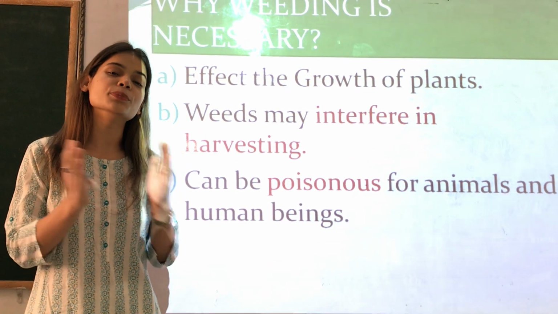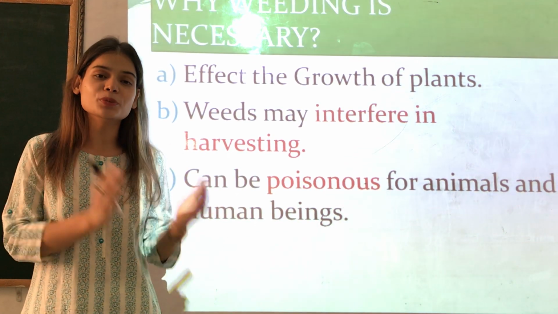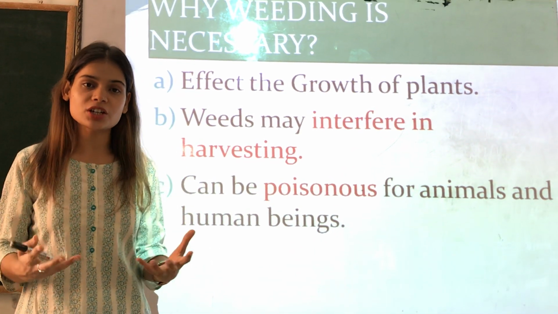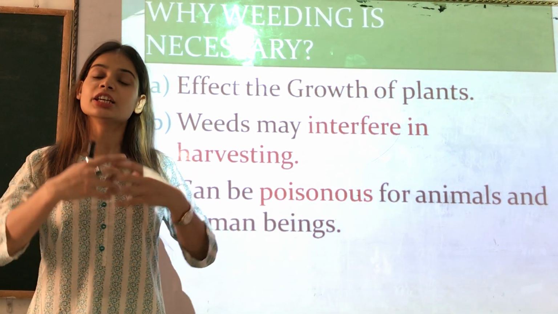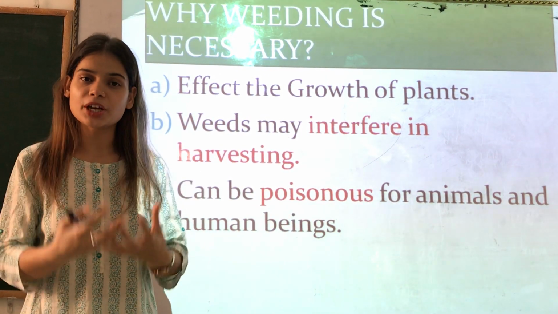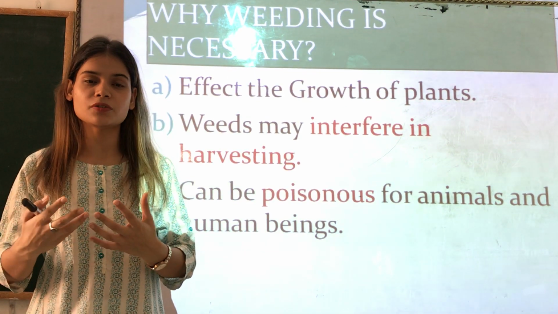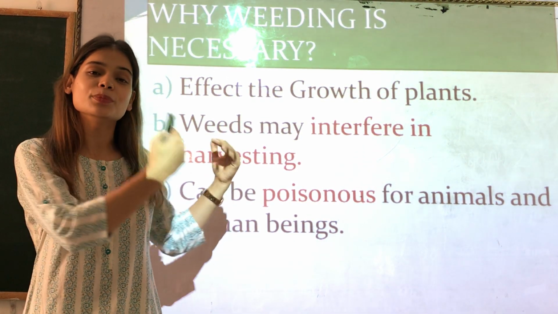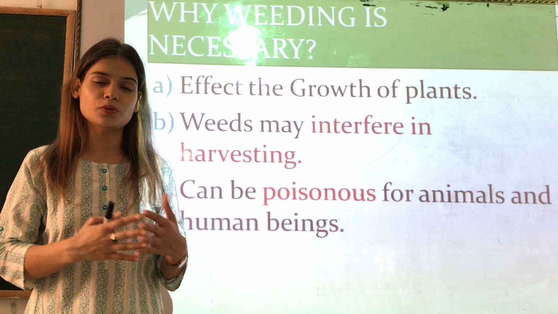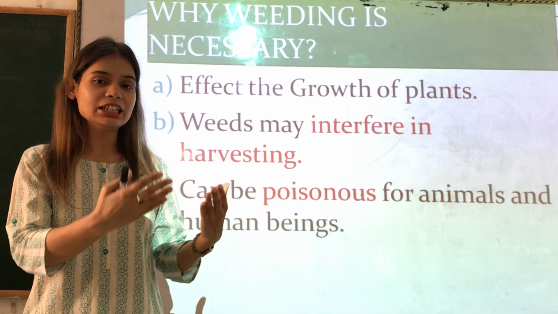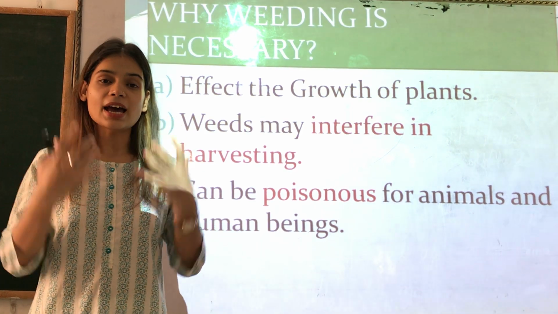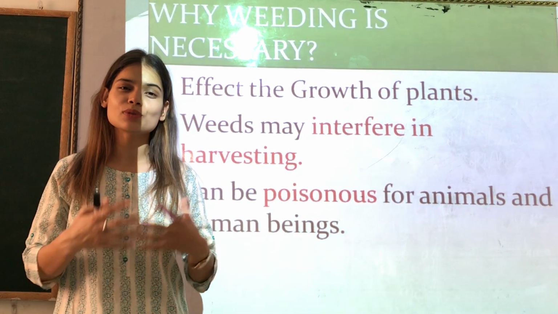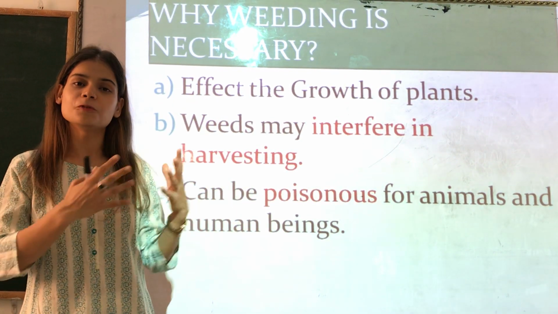So the farmer needs to remove them for better production. If the farmer is using the best quality of seed, giving fertilizers and manures, and using modern methods of irrigation, but does not remove these unwanted plants, the yield will not be better. The production will not be as good as it should be. So it is very important to remove these weeds.